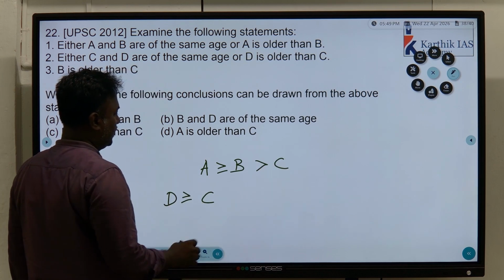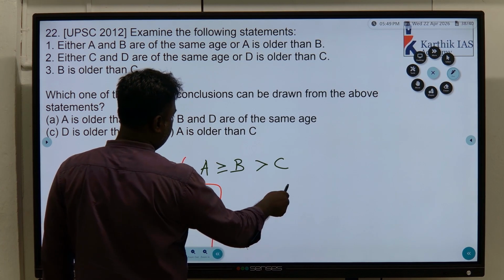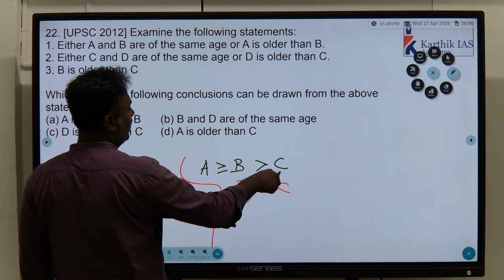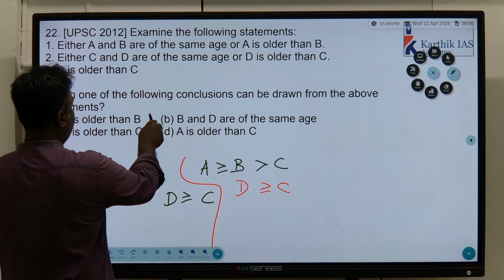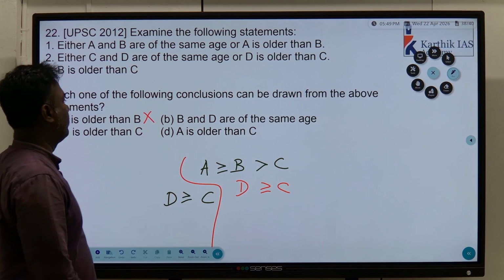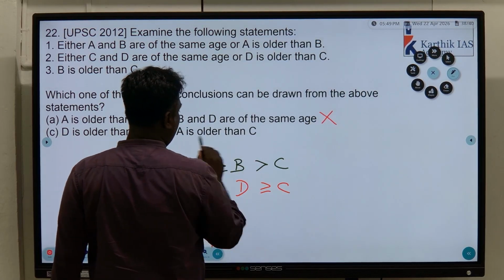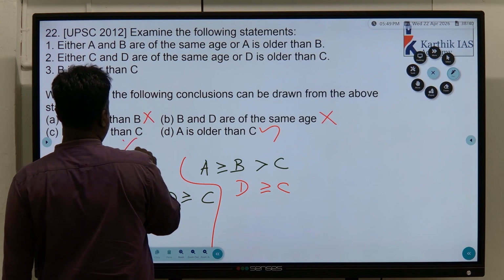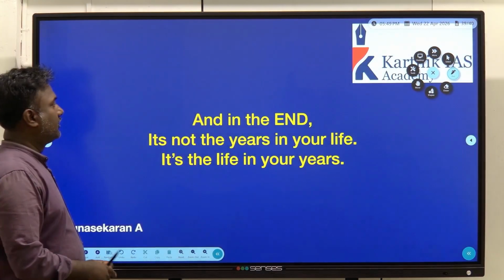Understand? So here we need to club it into the same line. C is greater than or equal to D. There is no relation between A, B and D, but there is a relation that A is older than B. We can't say A is greater than or equal to B. B and D are of same age. We can't say A is older than C. Yes, we can say D is older than C. We can't say D is greater than or equal to C, not older than C. Clear? So that's all comparisons.